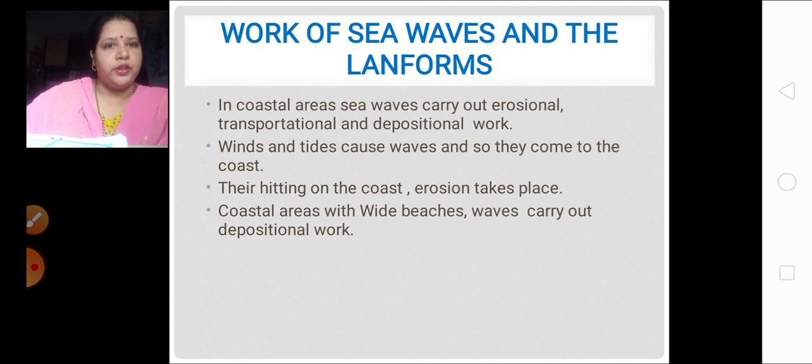Erosion takes place over here. There are certain coastal areas which have wide beaches, where waves carry out depositional work. So the waves carry out the depositional, erosional and transportational work. This is the agent, the sea waves.